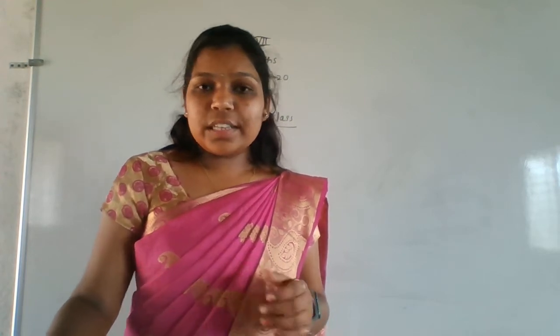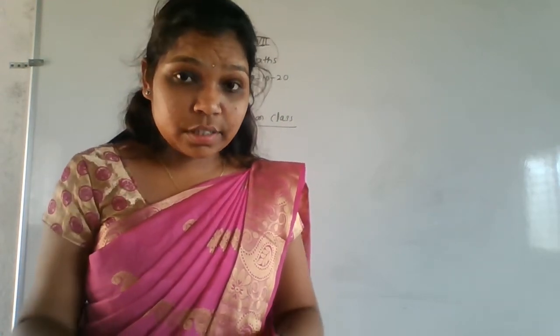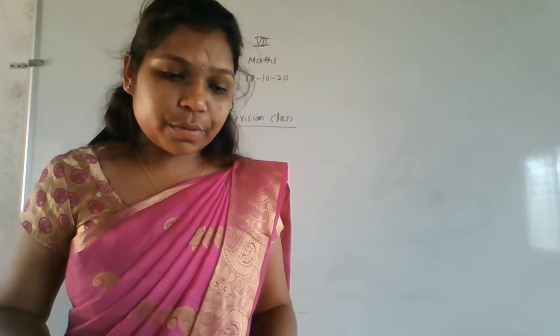Okay. So in this class, I'm going to do the revision for your FA1 exams. That is the first chapter. What is the portion for the FA1 examination? That is Knowing Our Numbers, the first chapter. After that, Fractions and Decimals, the second chapter, up to 2.1, right?